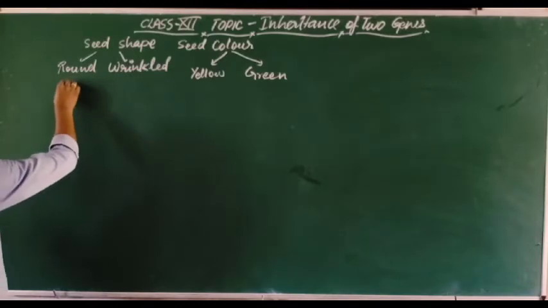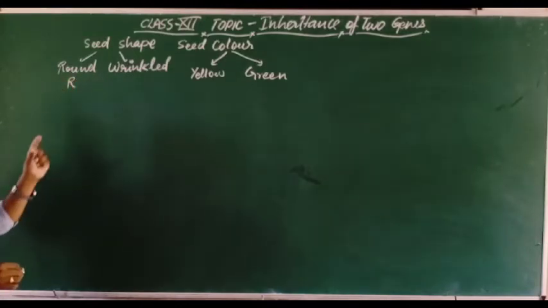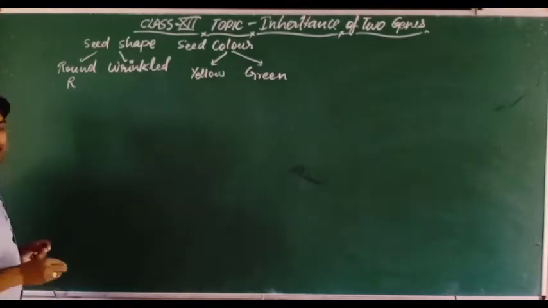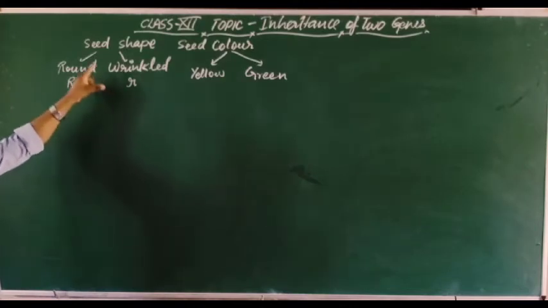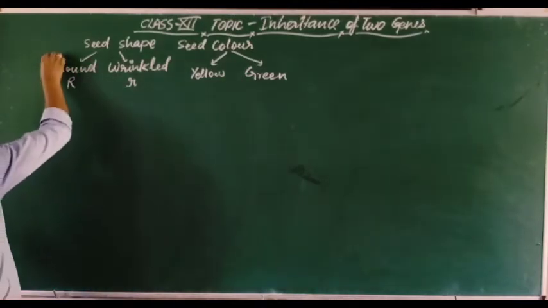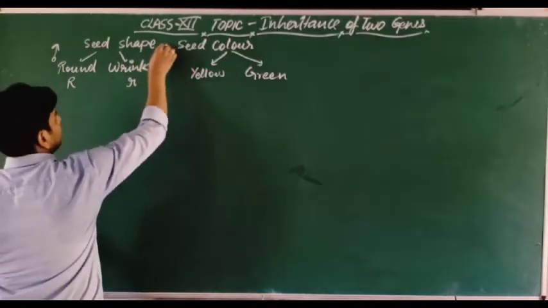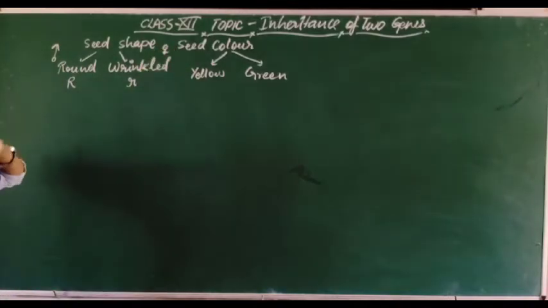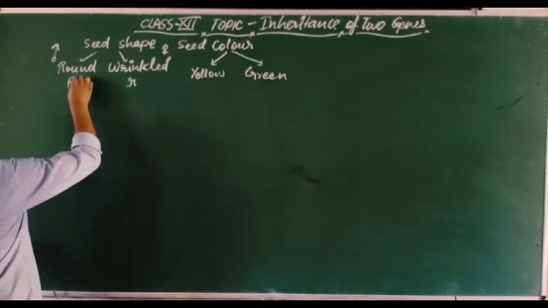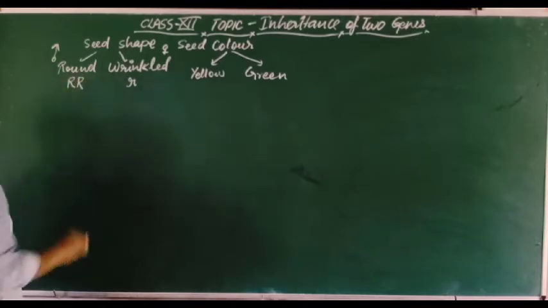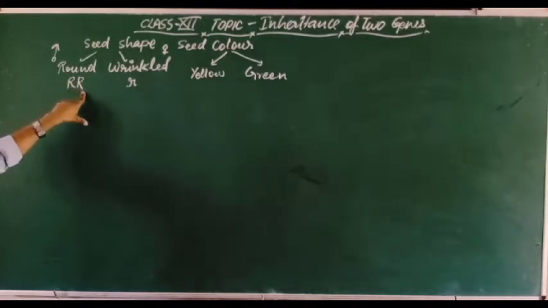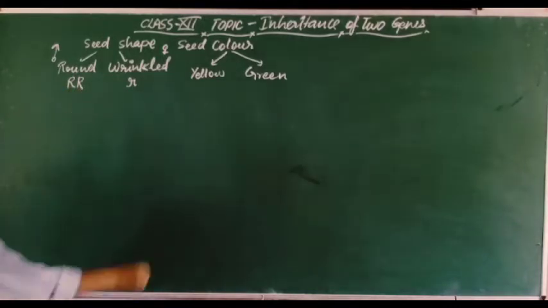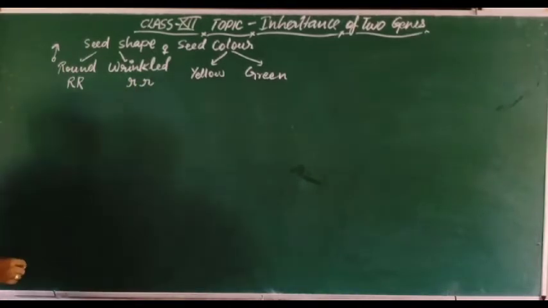So here round shape has the gene represented by R, and wrinkled shape is represented by r. These are two different alleles. This is one parent, the male parent, and this is the female parent. The individual is diploid, so we have to take two sets of chromosomes. In one set the single capital R, and in two sets the double capital R. Just like here also, this is the diploid parent.